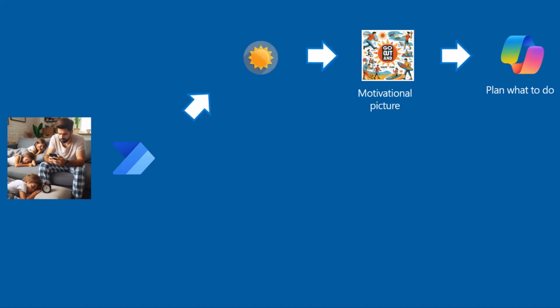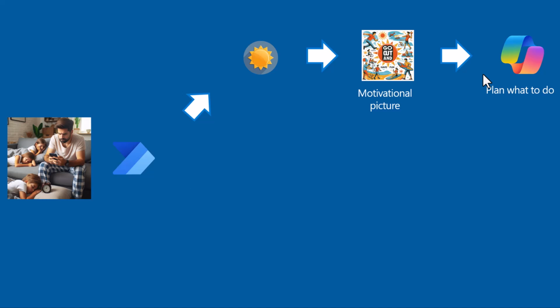So let's get started. The example that I have is, let's say Papa gets up in the morning while the kid's still sleeping and checks the weather. If the weather is good, a flow gives us the information. Weather is good, we see a motivational picture, or a song or whatever you want to play, a video or whatever. And then we use Copilot, in my case Bing Copilot, to make us a plan.